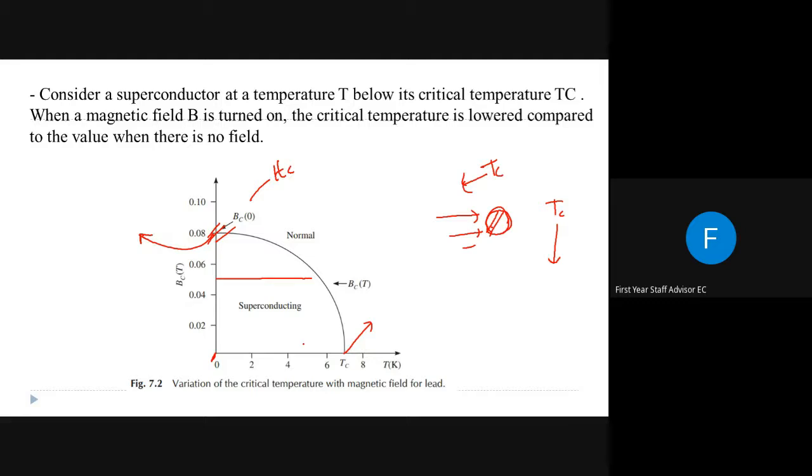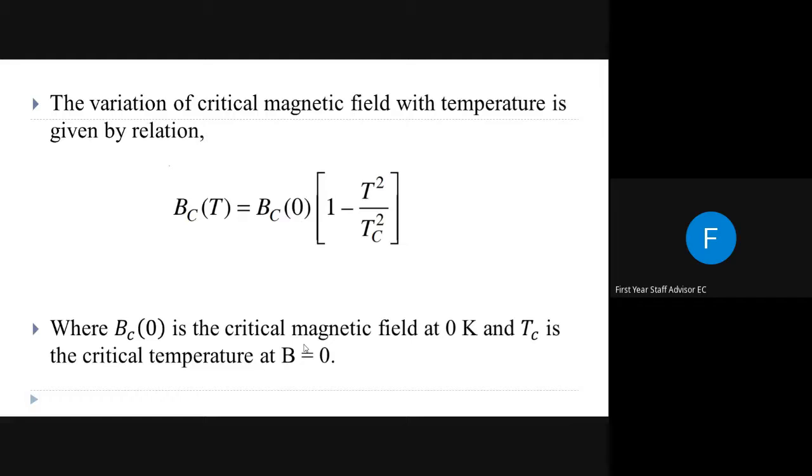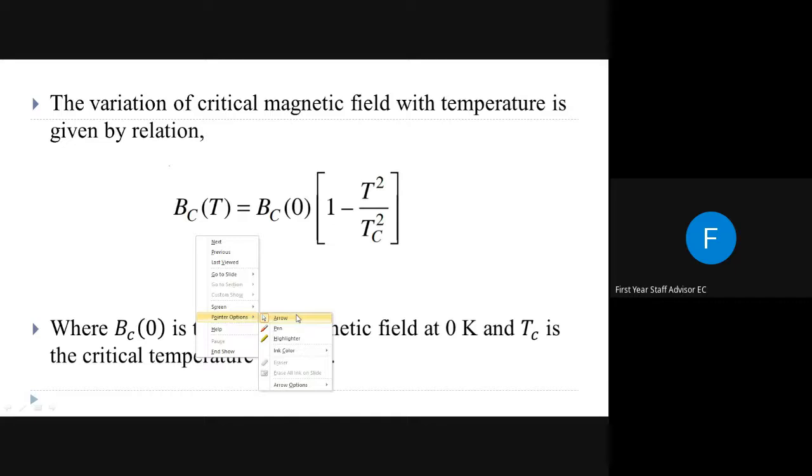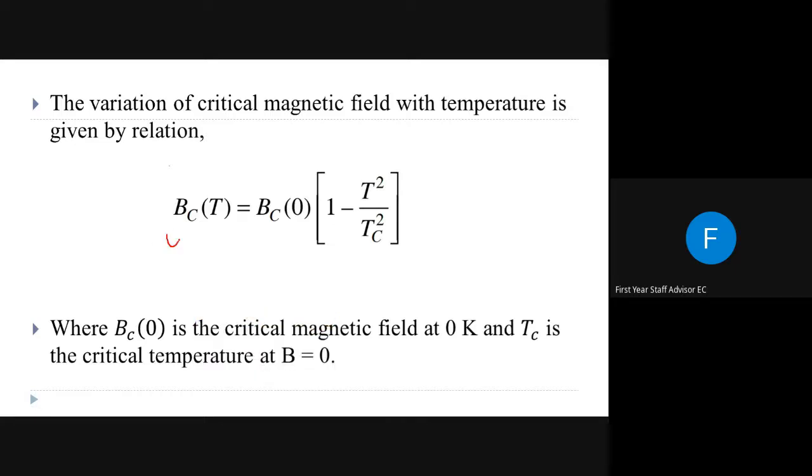ഓക്കെ, and this relation can be mathematically defined as: the critical field at temperature T is given by the critical field at 0 Kelvin into 1 minus T square by Tc square. This is a mathematical relation which shows the dependence of critical field on temperature, or vice versa.